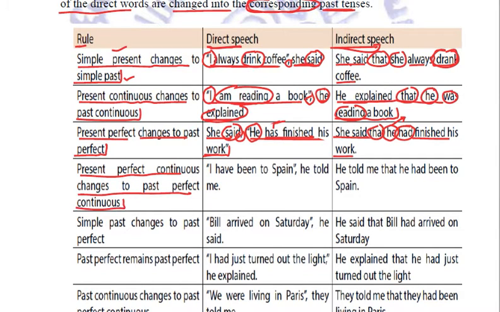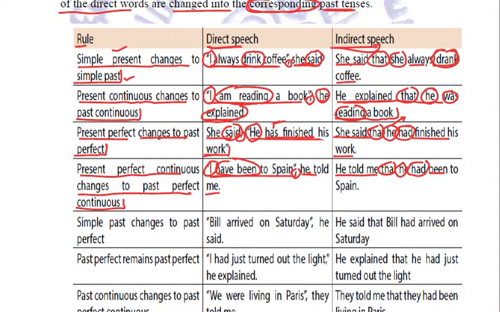Now, if we are having present perfect continuous tense in the direct speech, then it will be converted into past perfect continuous. For example, he told me, "I have been to Spain." Right? So now, "he told me" will be written as it is, the comma will be replaced by "that", "I" will be replaced by "he", and "have been" will be converted into "had been". And the sentence will become: he told me that he had been to Spain.